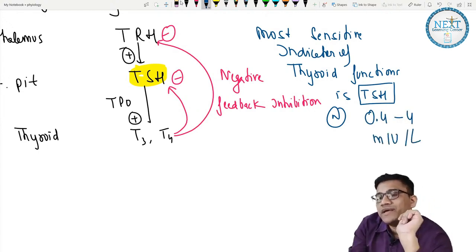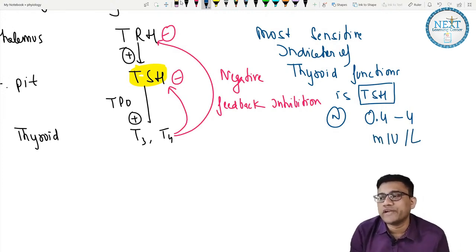So what is the value? It is 0.4 to 4. Don't ever forget 0.4 to 4 international unit per liter. I hope it's clear. So that is the value we will always be having.